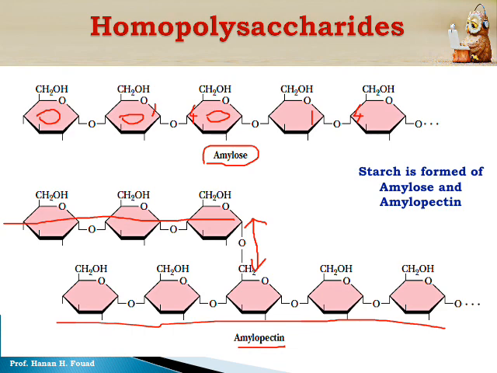So the chemical bond is alpha 1,4 glycosidic linkage. But in this branch, this is carbon number 1 and this is carbon number 6. So the branch point is a glycosidic bond between carbon number 1 of the glucose in the upper chain and carbon number 6 of the glucose molecule in the lower chain, and all glucose molecules are colored rose, the light pink color.